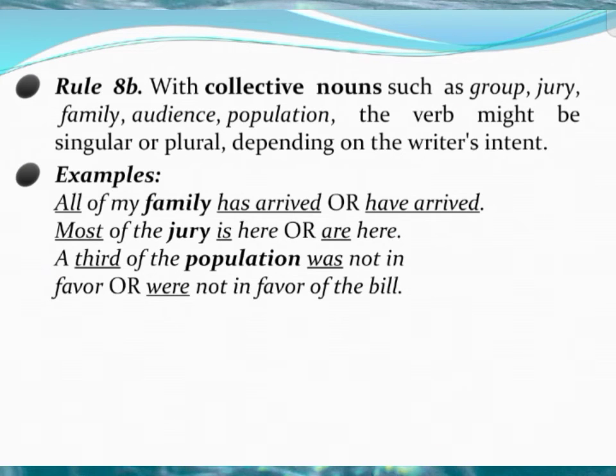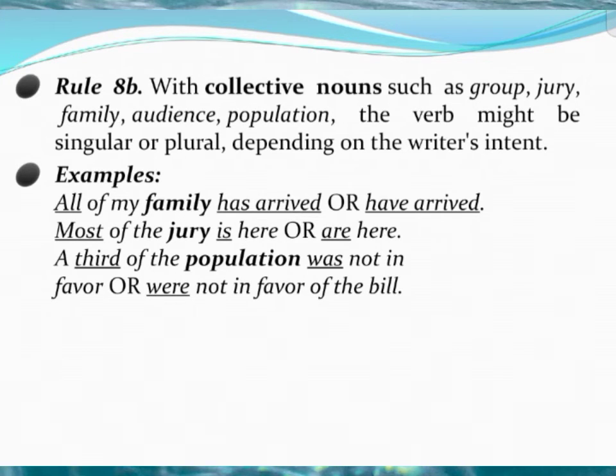Rule number 8b: with collective nouns such as group, jury, family, audience, population, the verb might be singular or plural depending on the writer's intent. Examples: All of my family has arrived or have arrived. The writer wanted to say his whole family has arrived, so he considers it a single unit and takes a singular verb, has.